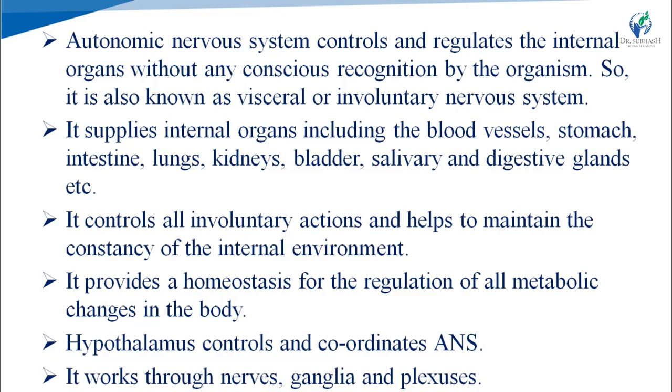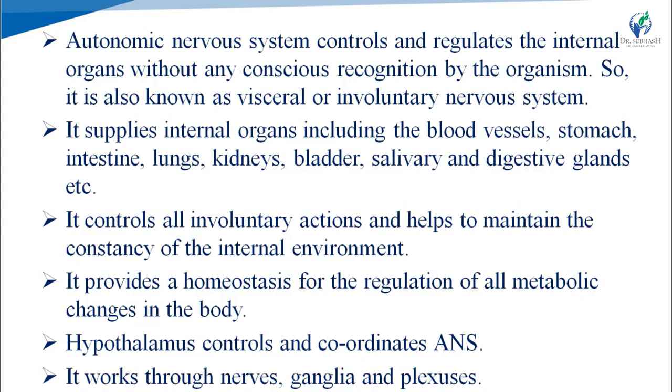Means it protects our internal environment from change. It maintains it in unchanged condition. Constancy means unchanged condition. ANS provides homeostasis for the regulation of all metabolic changes in the body. Homeostasis means equilibrium. It maintains equilibrium of our metabolic functions.